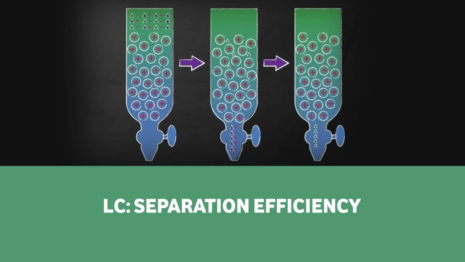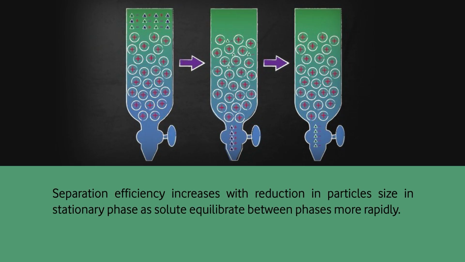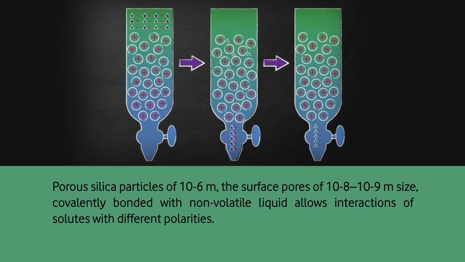What is the separation efficiency? We should talk about it. It increases with reduction of particle size in the stationary phase. In liquid chromatography, remember, the particle size of the stationary phase plays a very big role. For example, porous silica particle size is 10 raised to the power minus 6 meter. The surface pores are of the size of 10 raised to the power minus 8 to 10 raised to the power minus 9, nanometer scale.